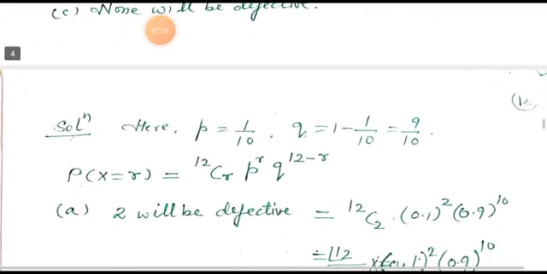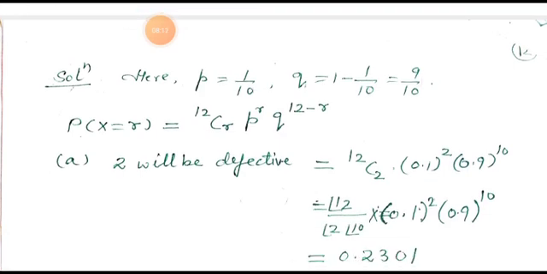So, solution. Here p is equal to 1 by 10. If p is equal to 1 by 10, then q is equal to 1 minus 1 by 10, that is 9 upon 10. So probability at X is equal to r is, according to the formula, 12 Cr p to the power r q to the power 12 minus r.